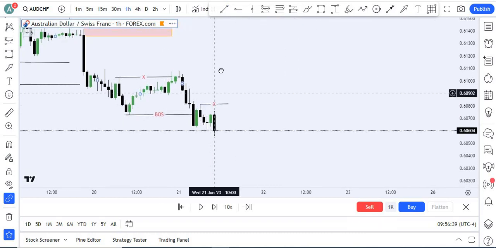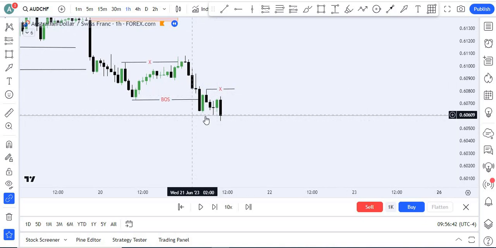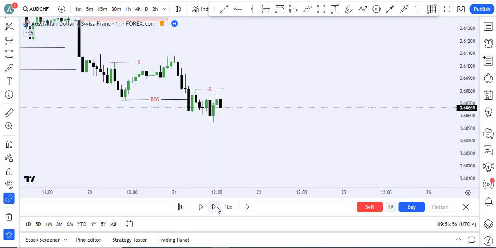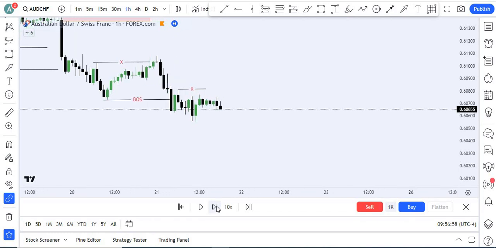Okay, so this is our pullback, because this is a valid pullback. This green candle takes out the sweep liquidity of this black candle, and then the next candle takes out the green candle, so it's valid. So to confirm this one, we must take out the upside. See what happened.